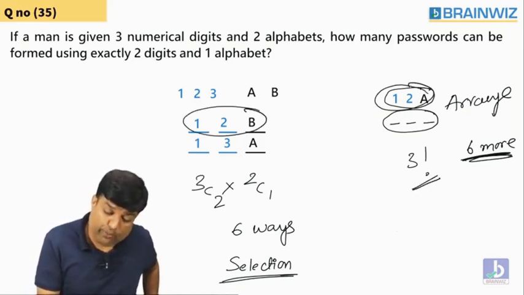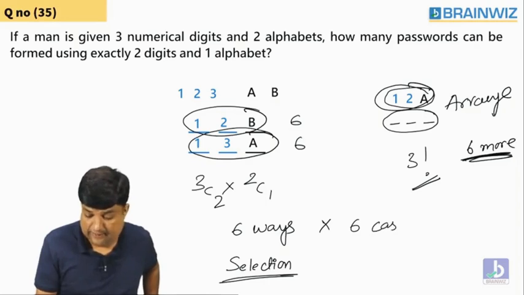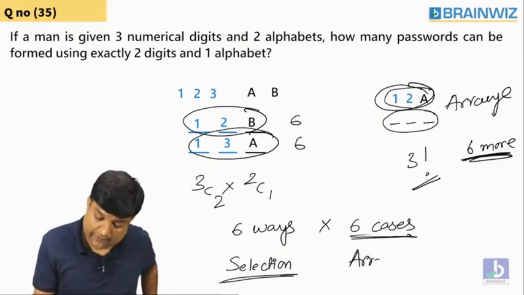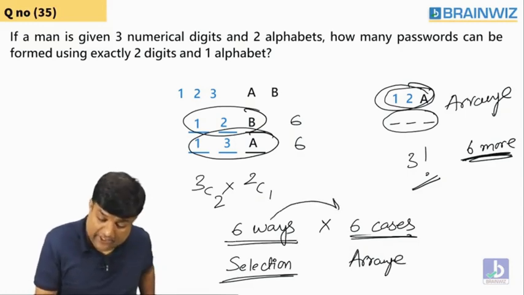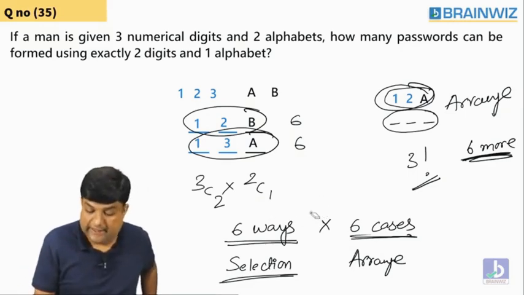Don't you think 1, 2, B also gives 6 cases? 1, 3, A also 6 cases? All these are 6 cases each. How did you get this 6? You got this 6 by arrangement. And you got the other count by selections. Each password is selected once and made 6 times. So altogether 6 times 6, which is 36 passwords, can be formed.